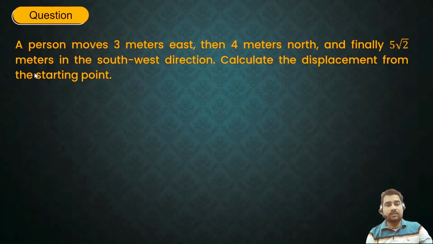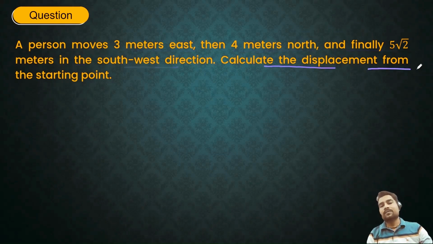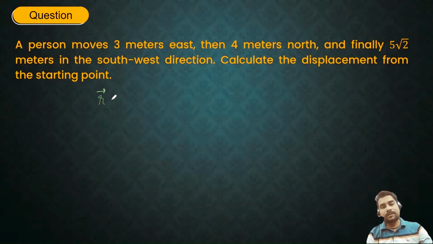Next question. This time the question is, a person moved 3 meter east, then 4 meter north, and finally 5 root 2 meter in the southwest direction. Calculate the displacement from the starting point. Again I need to determine the displacement. First I'm going to write the displacement vector. Initially the person is moving 3 meter east, so 3i. Then 4 meter north, so 4j. And 5 root 2 meter in southwest.